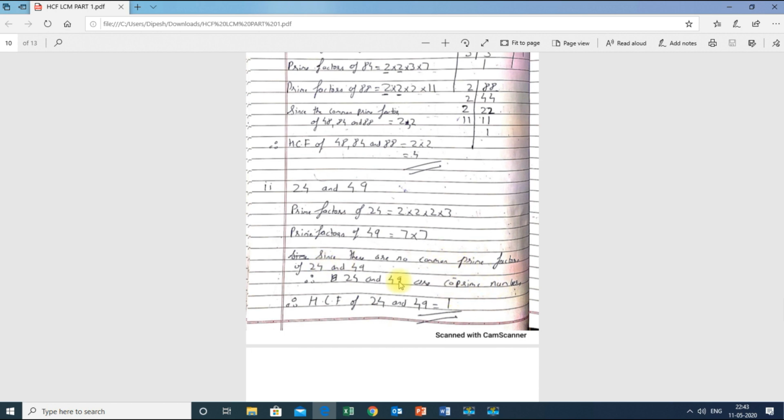They are called co-prime numbers. Therefore HCF of 24 and 49 is 1. As we know, the HCF of co-prime numbers is always 1.